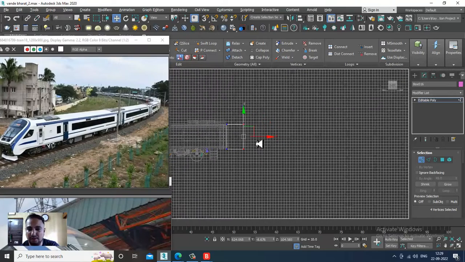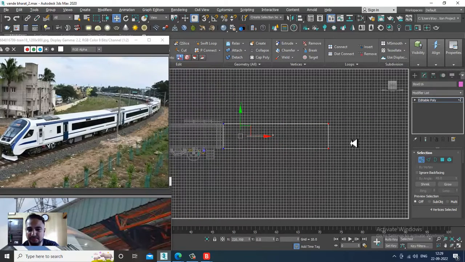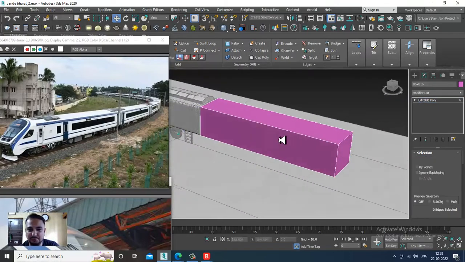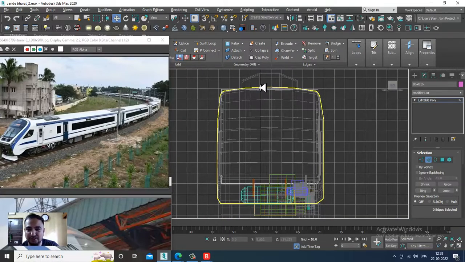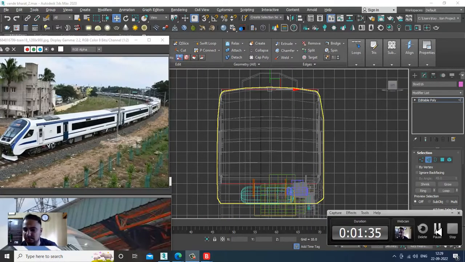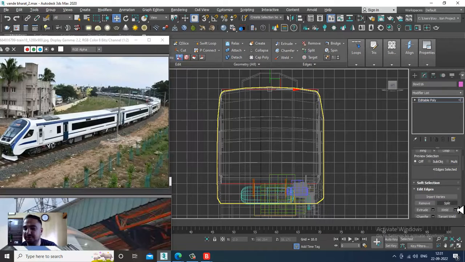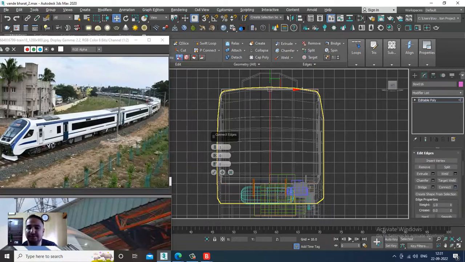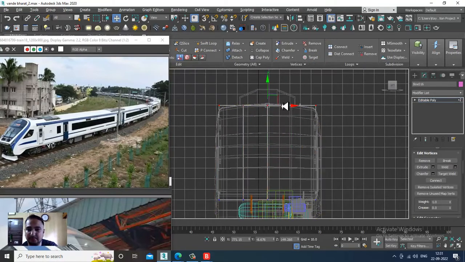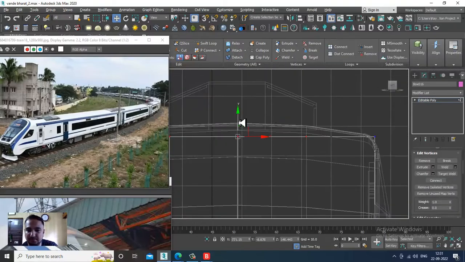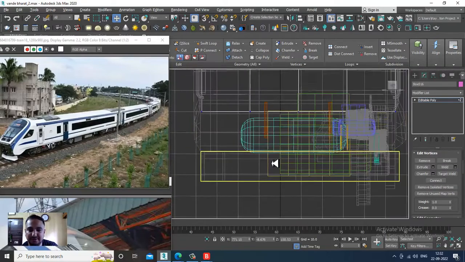And now I'll push this further over here. So let's put some edge loops over here. Let's put some edges. I'll go into this and add some connect to it. Select the vertices and slightly push this up the same way.